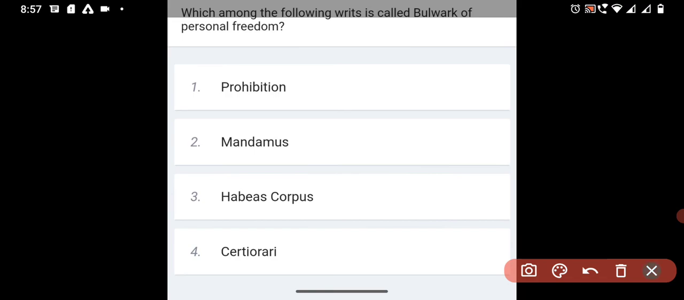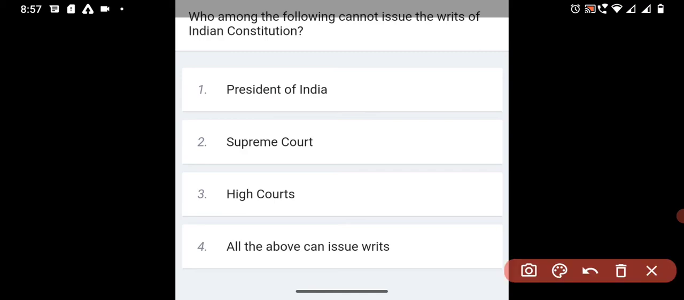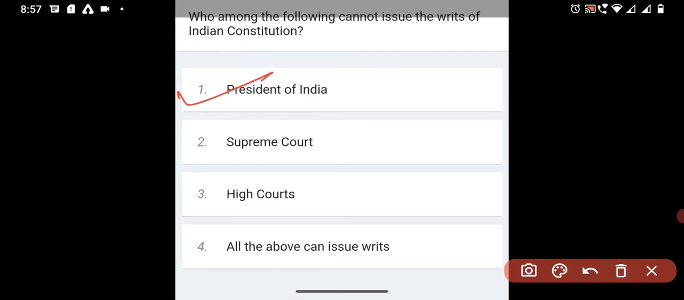Coming to the next question, who among the following cannot issue writs under the Indian Constitution? We know the Supreme Court can issue them and the High Court can issue them, but the President of India cannot issue writs. So that's your answer: President of India.